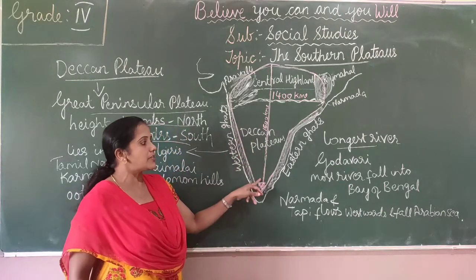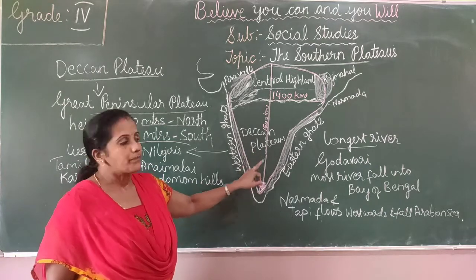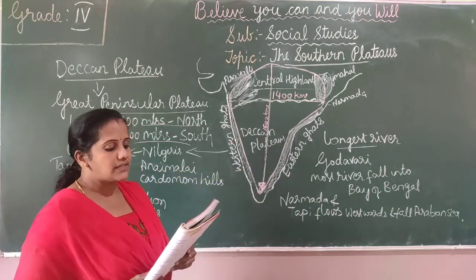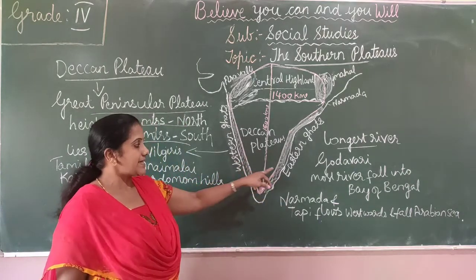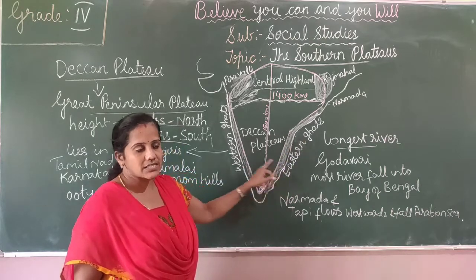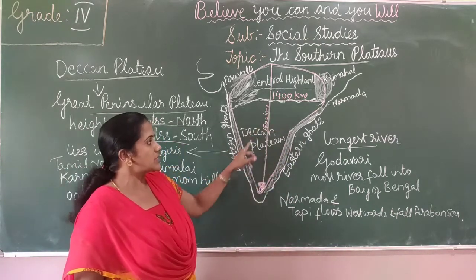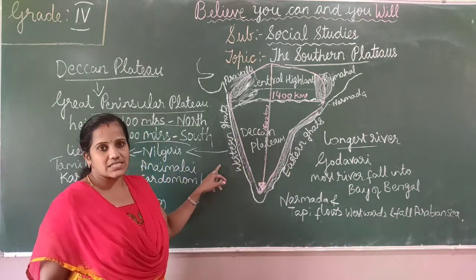It is bounded by the Western Ghats and Eastern Ghats. Towards the east we have the Eastern Ghats and towards the west we have the Western Ghats.